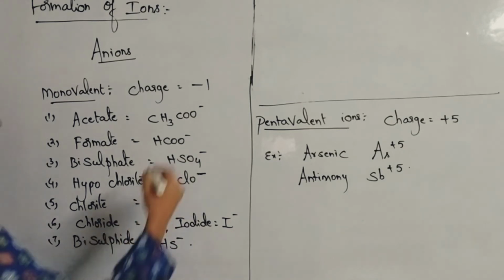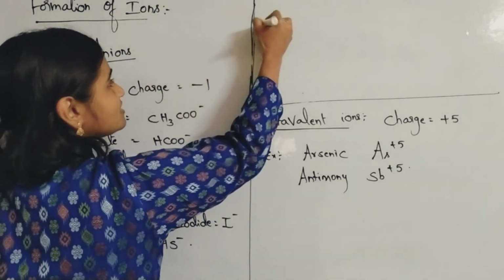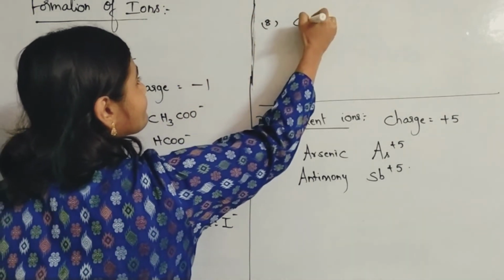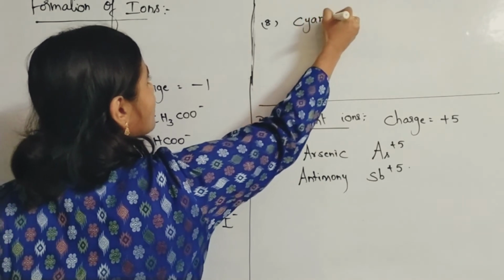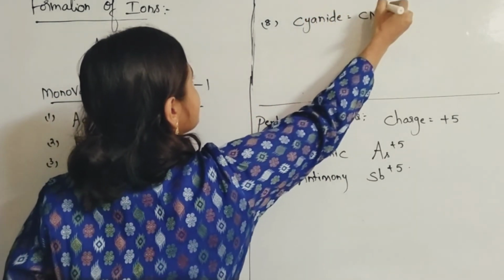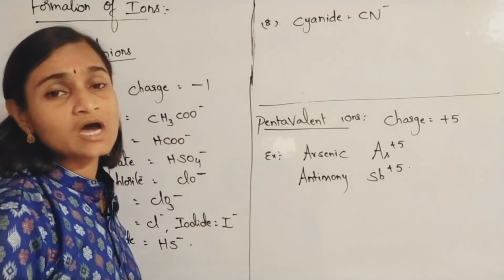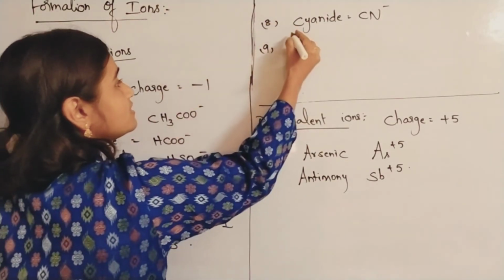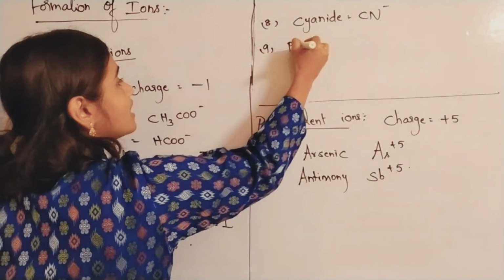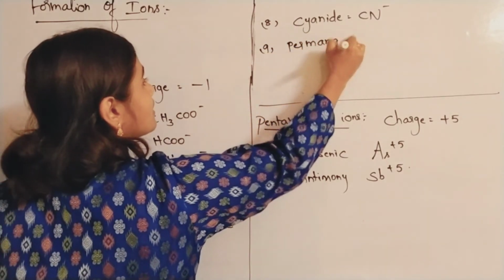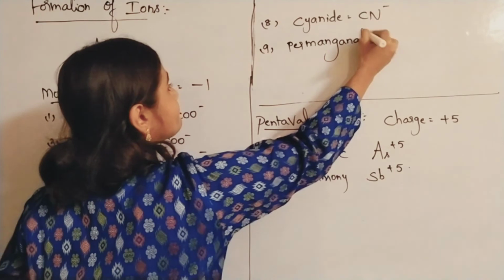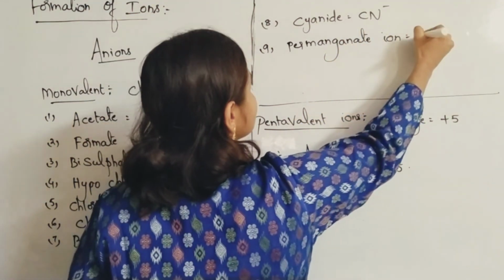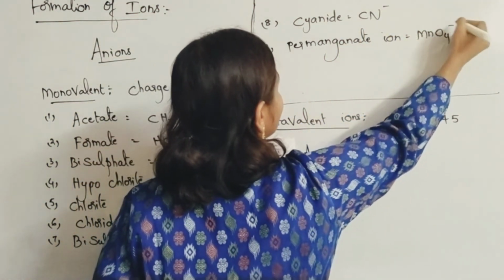Okay, you can even take what? Just now I mentioned cyanide ion, CN minus with -1 charge. Okay, and then you can even take, just now I mentioned MnO4 permanganate ion is what? MnO4 minus.